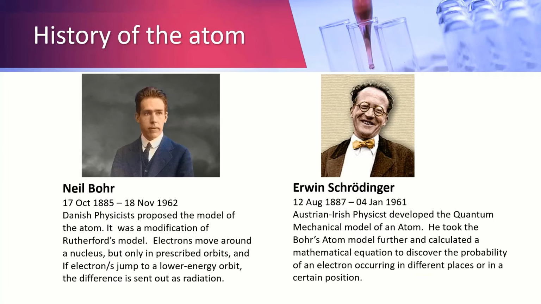Erwin Schrödinger, an Austrian-Irish physicist, took Bohr's atom model further and developed the quantum mechanical model of an atom. He calculated a mathematical equation to discover the probability of an electron occurring in different places or in a certain position.